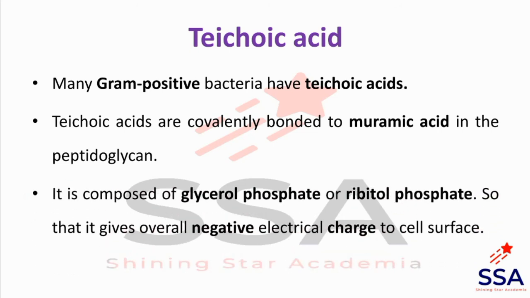It is composed of glycerol phosphate or ribitol phosphate, so it gives an overall negative charge to the cell surface, because the phosphate group gives negative charge. The phosphate group contains PO4 minus, a negative charge. So the overall charge of the cell wall is negative. So teichoic acid gives negative charge to the cell surface.